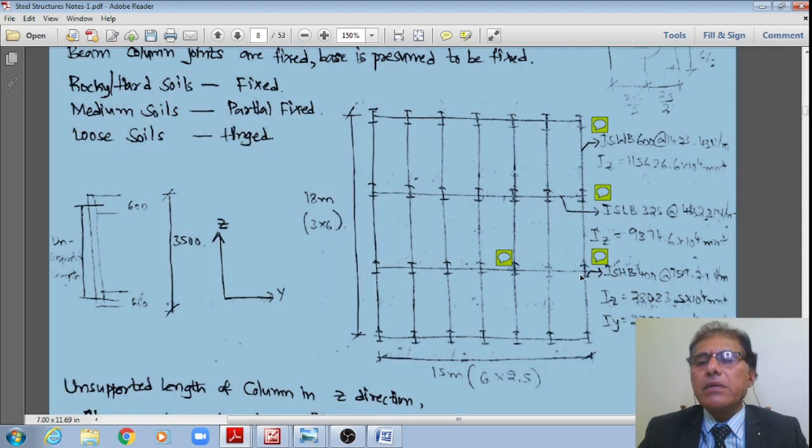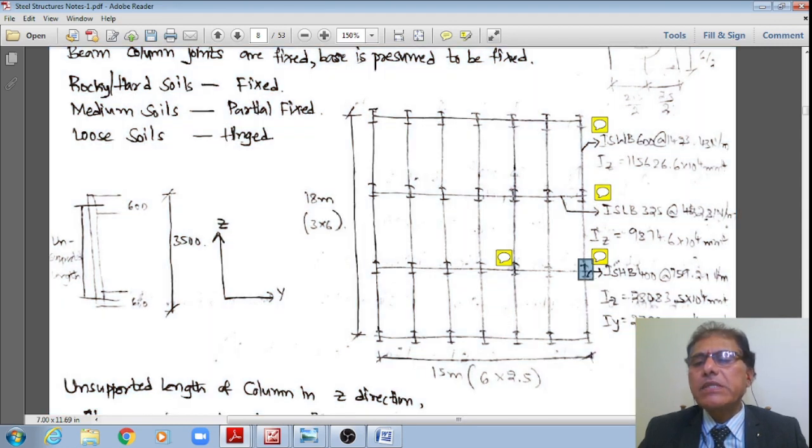Similarly, the column section is given as ISHB 400 at a rate of 759.2 Newton per meter.